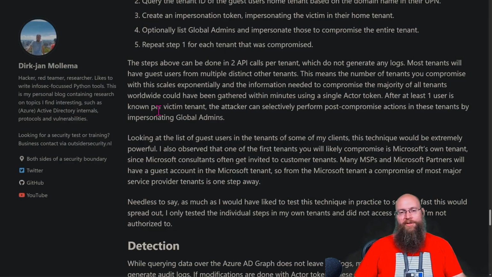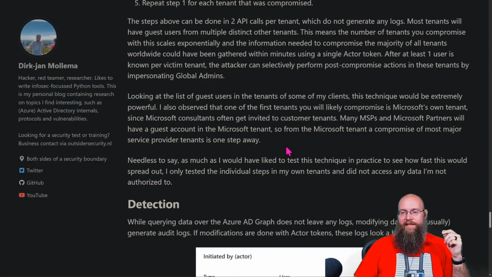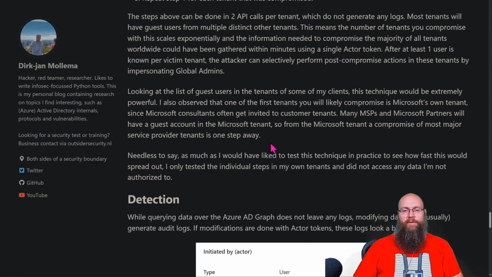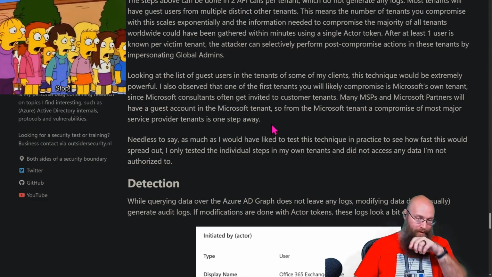After at least one user is known per victim tenant, the attacker can selectively perform post-compromise actions in these tenants by impersonating GAs. Looking at the list of guest users in the tenants of some of my clients, this technique would be extremely powerful. I also observed that one of my first tenants will likely compromise Microsoft's own tenants, since Microsoft consultants often get invited to customer tenants. Many MSPs and Microsoft partners will have guest accounts in the Microsoft tenant, so from the Microsoft tenant, a compromise of the most major service provider tenants is one step away. Dude.